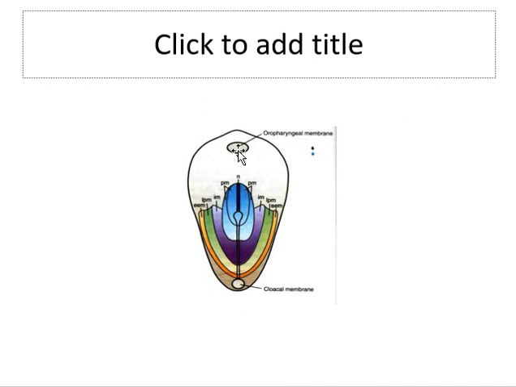This area in the median plane, which has only two layers, is known as the oropharyngeal membrane.